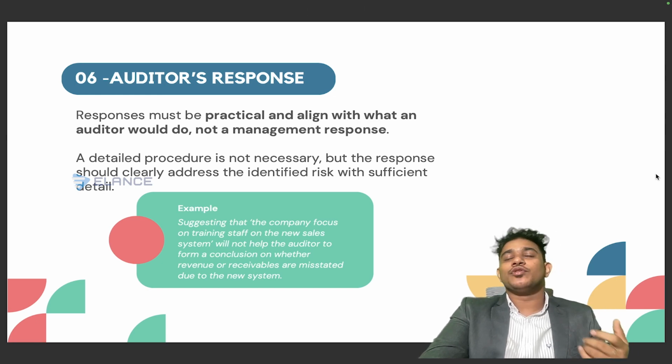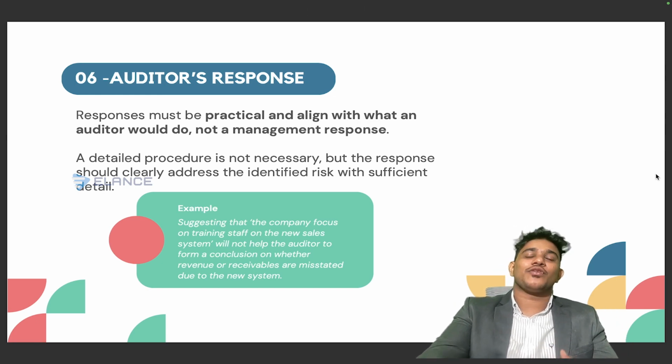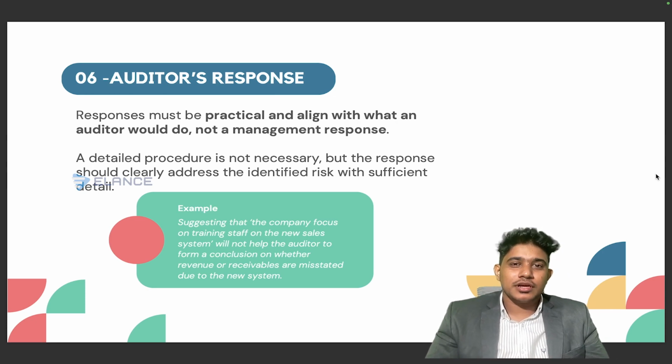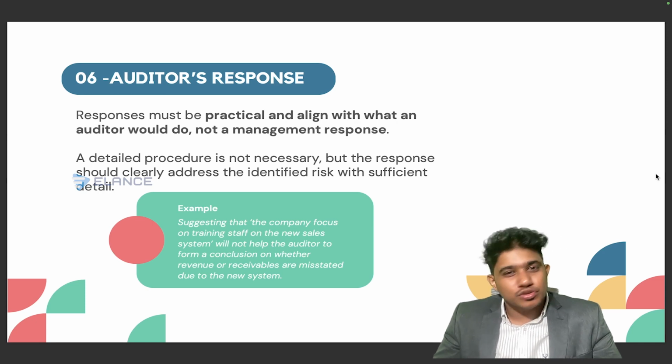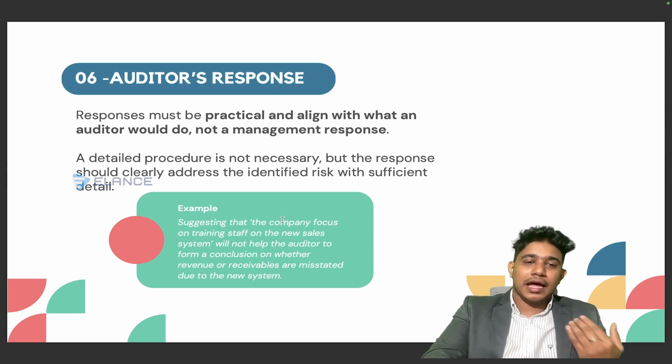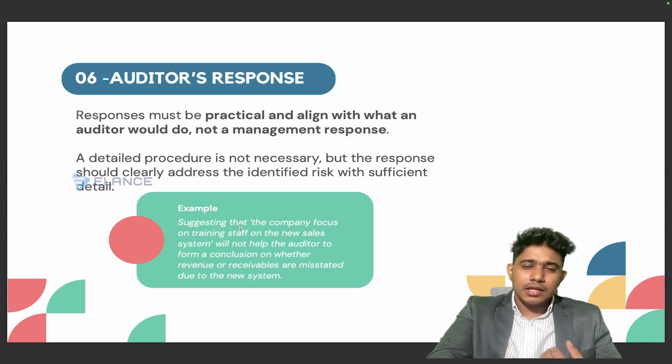Then the most important area, that's the area of auditor's response. When you give your answers for auditor's response, you should be mentioning the auditor's response itself and you should not be indirectly or directly mentioning the management's response. Say for example, I have mentioned an example here. There are several students who suggest that the company should focus on training the staff on the new sales system.